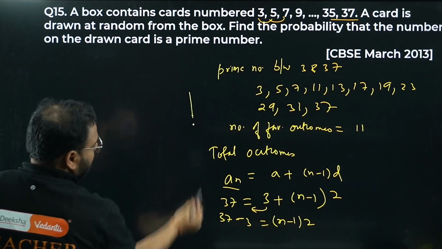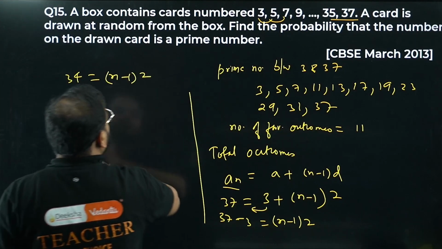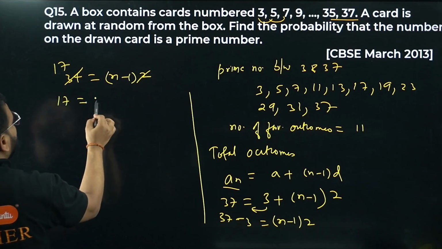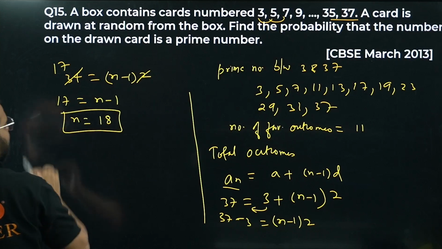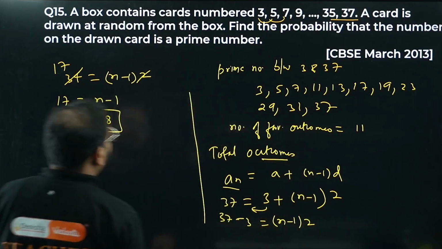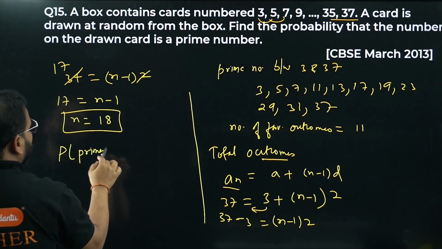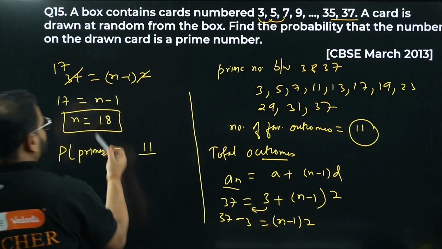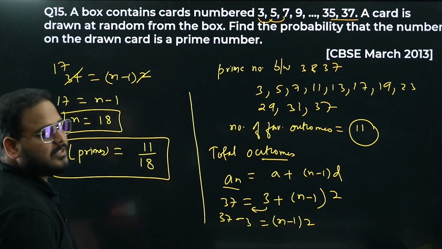What am I getting? Have a look. I'm getting here 34 equals n minus 1 into 2. Cancel this. 2 17s are 34. 17 equals n minus 1. n equals 18. This is the total outcomes. Okay, total outcome is what, bacha? 18, bacha. We're looking for the probability of getting prime numbers. Right? How much is that? 11. The number of favorable outcomes is 11 by total number of outcomes, which is 18. This is my answer, sir. Please have a look. This is my answer, bacha.